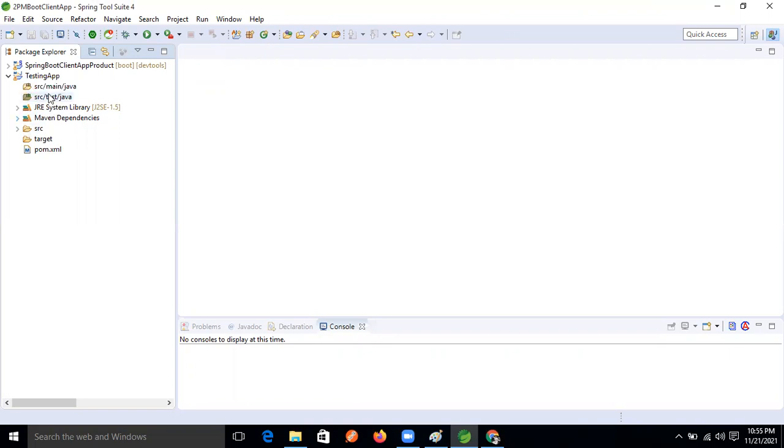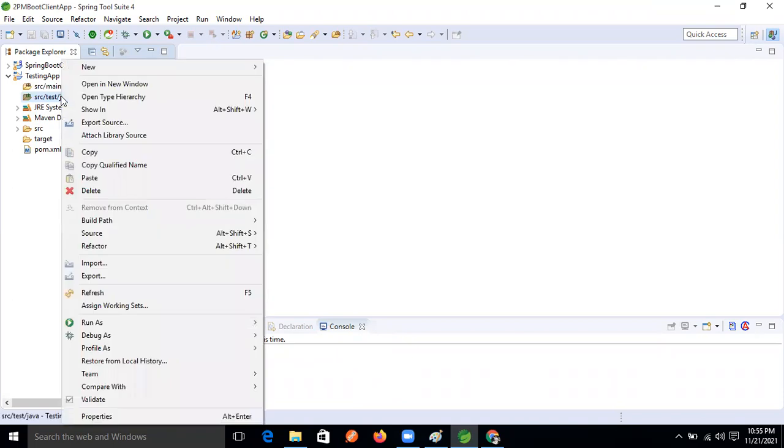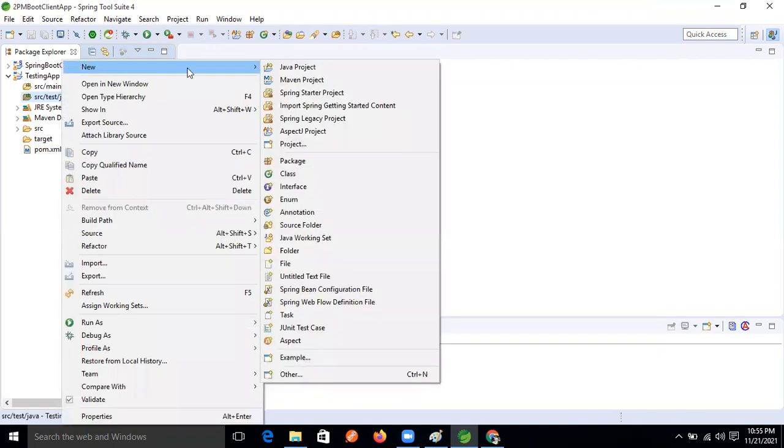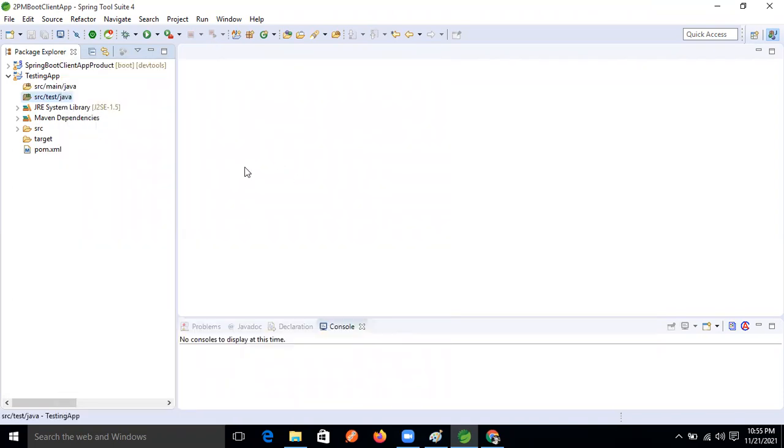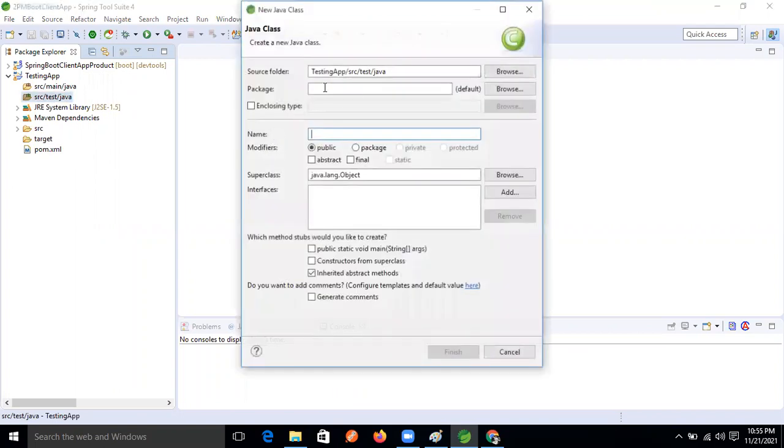So whenever we are testing, whenever we are writing our JUnit test code, guys, we write it inside this package. So let's write it. How are we writing now? Let's create one test case class, guys. Okay, test case. So for that, what do we need to do now? We need to declare one test case class, guys.